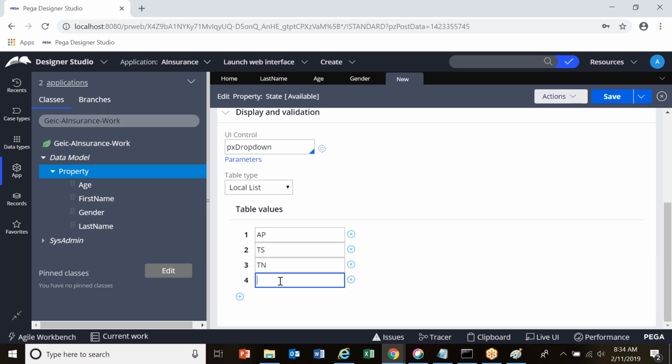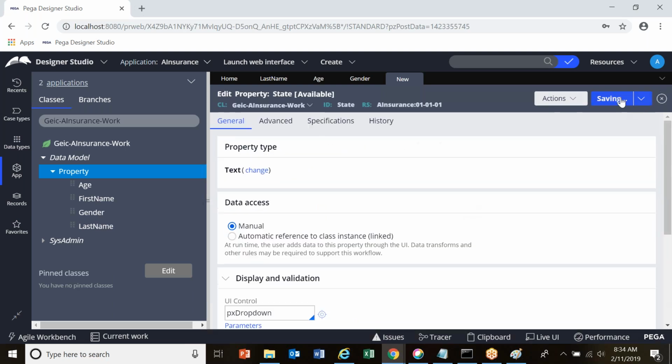Yes, you can do it. We'll go back to that part. For now, remember that the source of this drop down is hard coded values. Those hard coded values are a local list. Some key. Click on save.